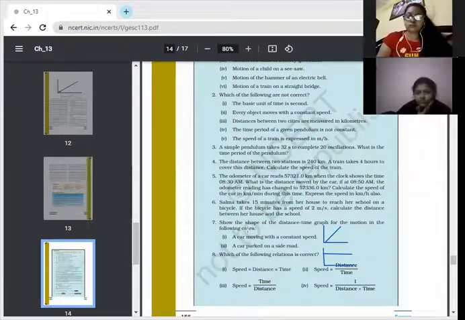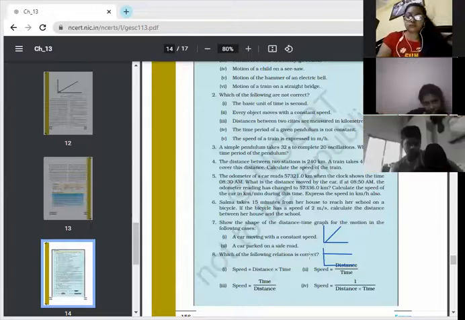Okay. And after that, number 2, a car parked on a roadside. Suppose we have taken a car up to 100 kilometers and there we have parked it. So the car is not moving. It is constant. The speed is 0. So after 5 minutes, 10 minutes, 15 minutes, 20 minutes, 30 minutes, the speed will be 0. It has not covered any distance. So your graph will be like this, parallel to the x-axis. Is it clear?